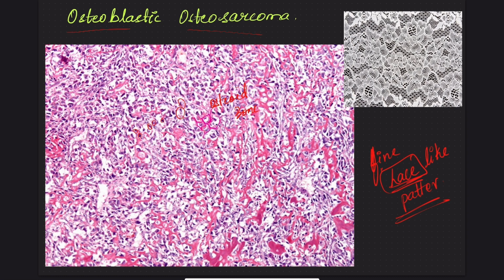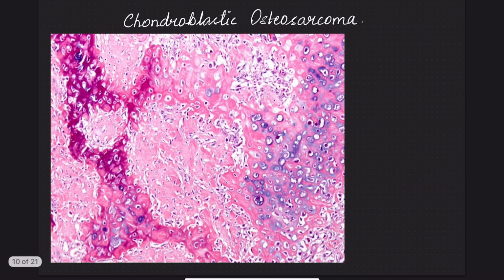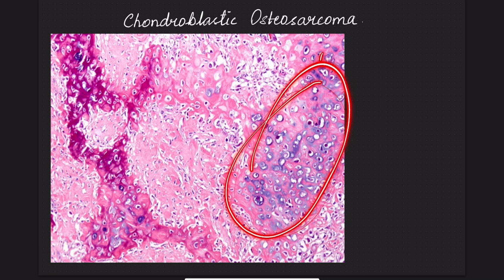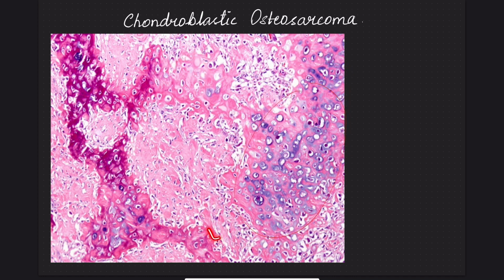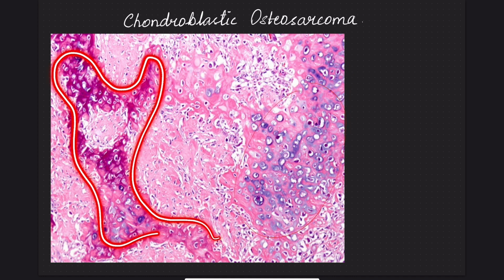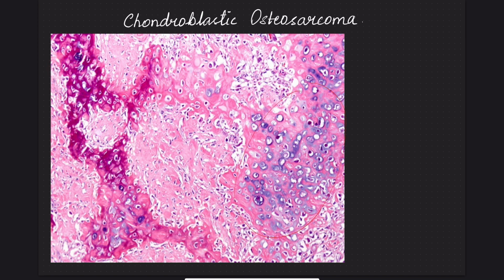osteosarcoma. Also, as we have discussed in the first slide during the classification, depending on the predominant matrix, the name is changed. Here, the predominant matrix is the cartilage. This light pink is the unmineralized osteoid. This dark pink is the mineralized osteoid. Since the matrix is cartilage, it is given the name chondroblastic osteosarcoma.